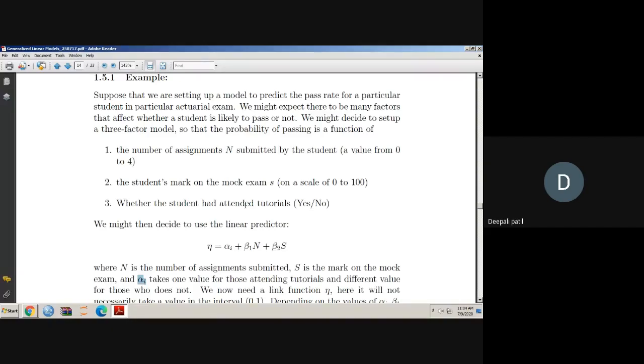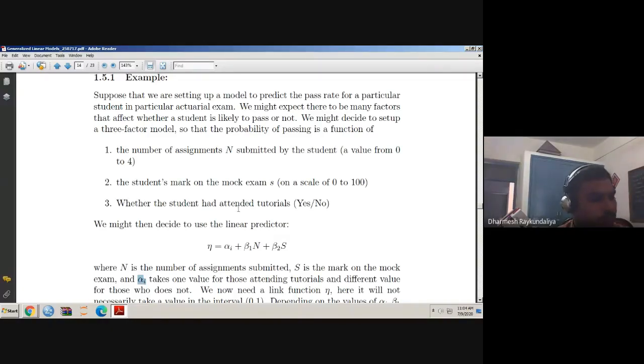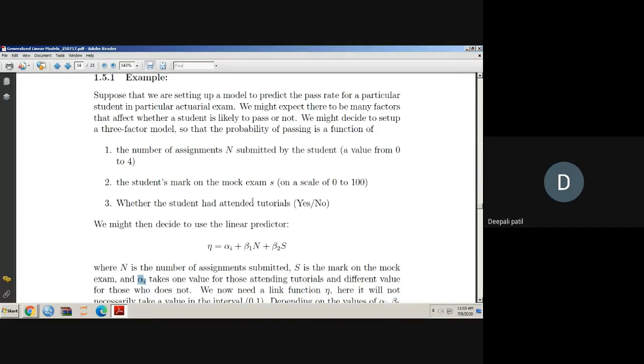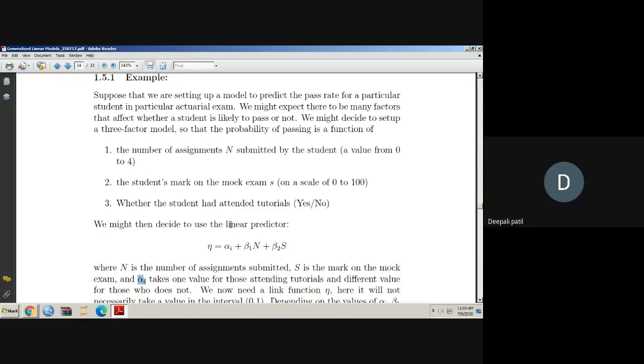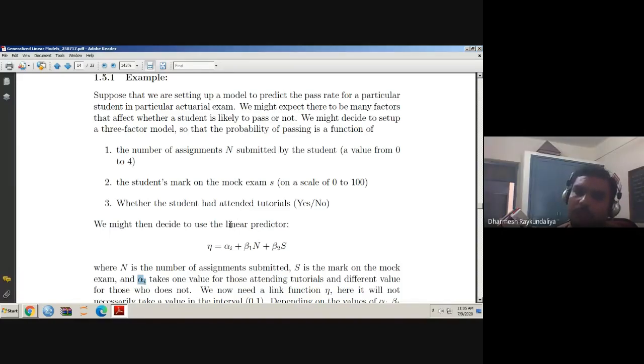Yes, because whether the student is going to pass or fail, the response is binary. And when the response is binary, the distribution is Bernoulli. Very good. So when the response is binary, it has a Bernoulli distribution if it is a single trial. But here, suppose we have data of 1,000 students, then the distribution becomes binomial. So based on the nature of the response, you can identify the distribution of the data.